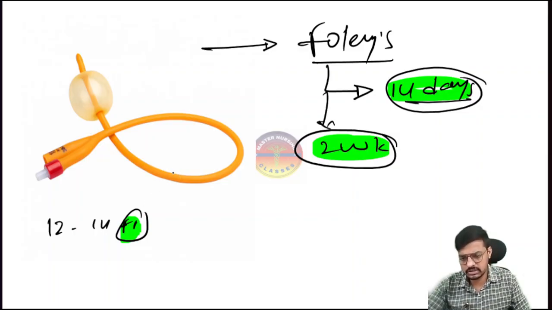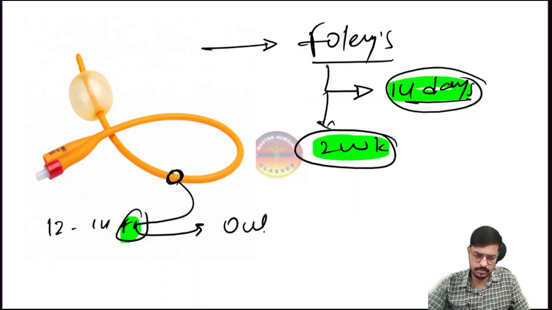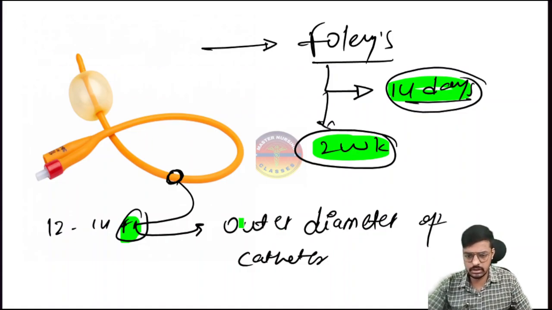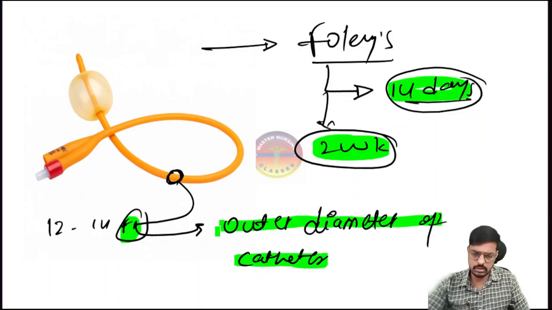Yes, the French here is the outer diameter of the catheter, not the internal. So the outer diameter of the catheter is what we call the French. This question may come in your exam, because last time they asked it in the exam. The French stands for the outer diameter of the catheter.